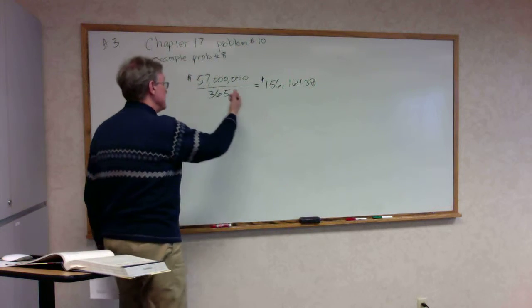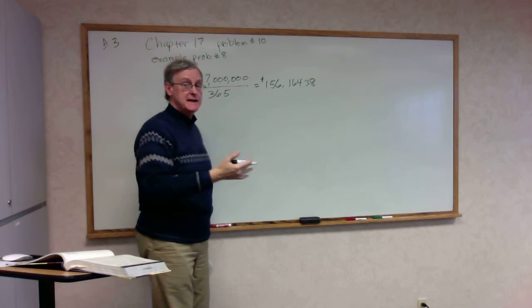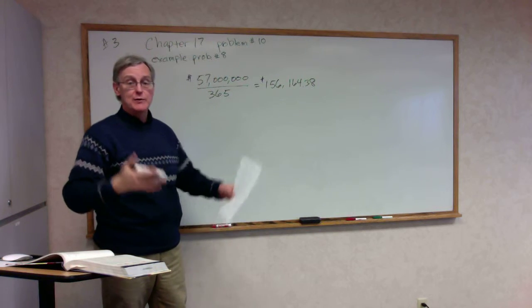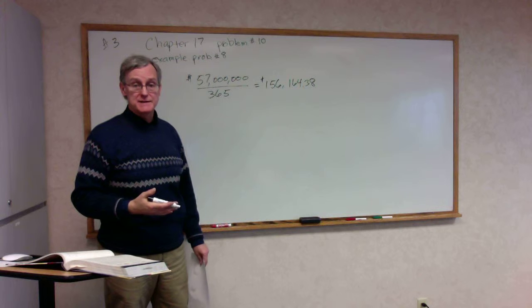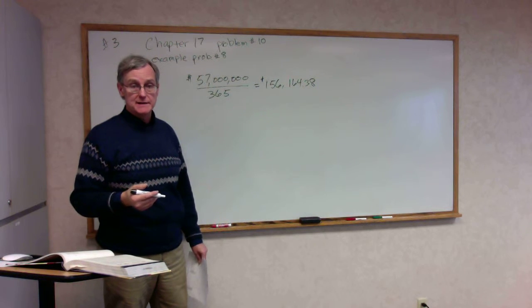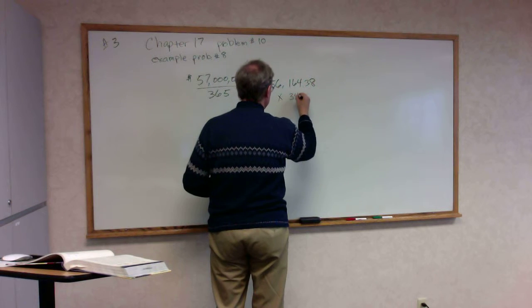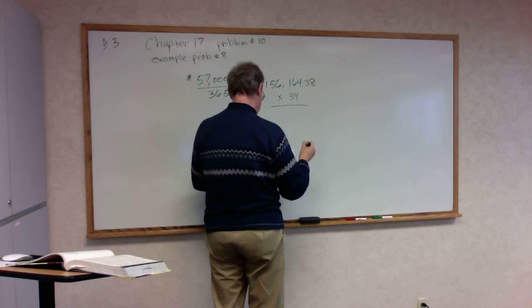So if that's the amount per day in credit sales, then at any given time, hypothetically, we would have about 34 days, because that's our average time to collect, of sales. So I would then multiply this by 34, and that gives me